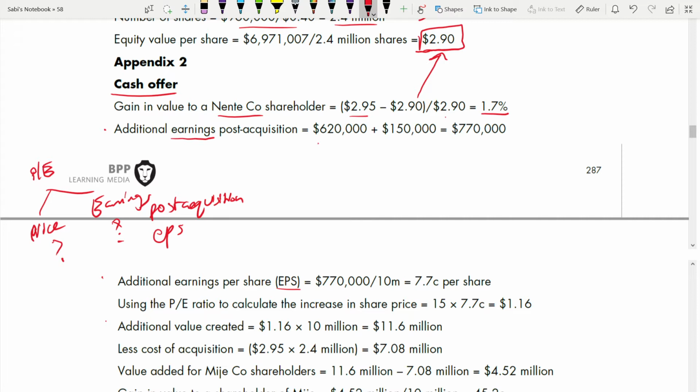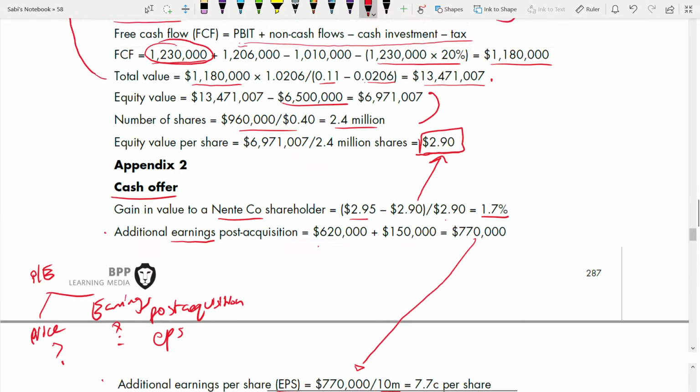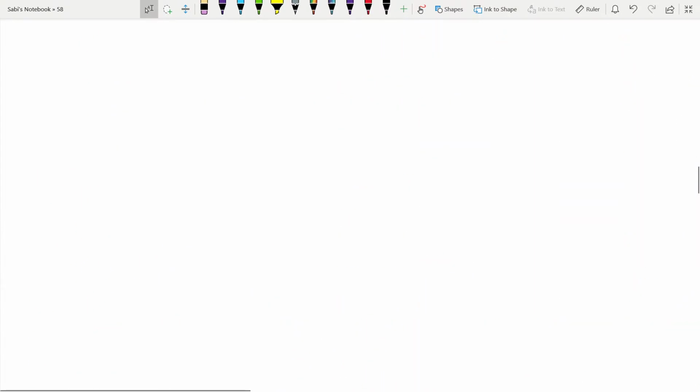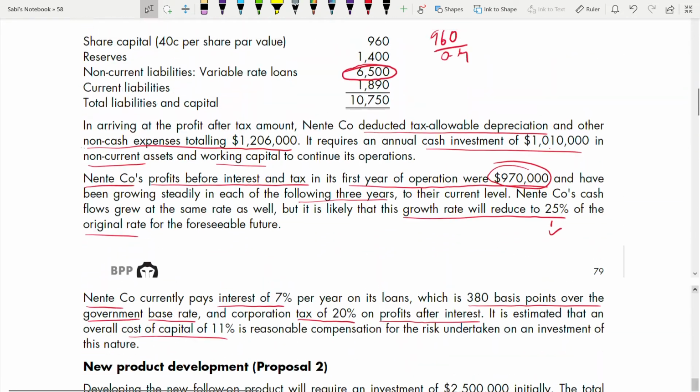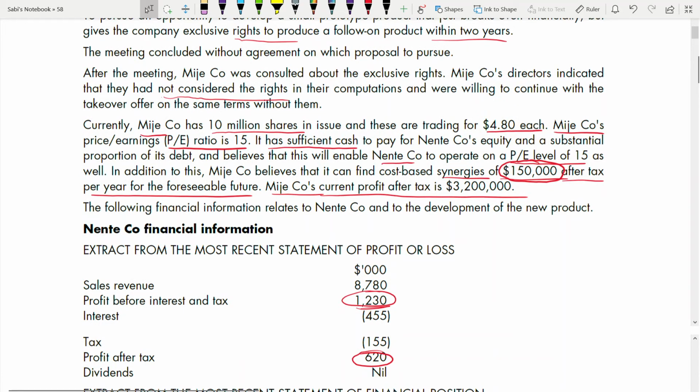What is EPS? This is earnings divided by number of shares. What is the number of shares? 10 million. We'll go and check the shares. Okay, the share is 10 million. Here they have 10 million shares in issue trading at 4.8, but we want the number of shares, so 10 million shares.